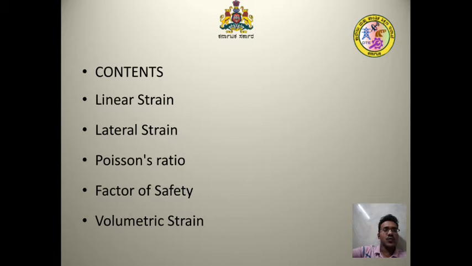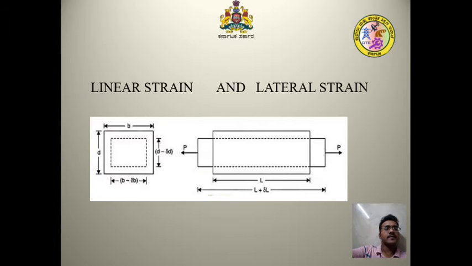And Poisson's ratio has a new symbol, that is lateral strain over linear strain. Linear strain is also called the longitudinal strain. And then the factor of safety as well as volumetric strain. The volumetric strain is the change in volume by the original volume. Change in volume is delta V, that is the deformation which is acting in a certain area.